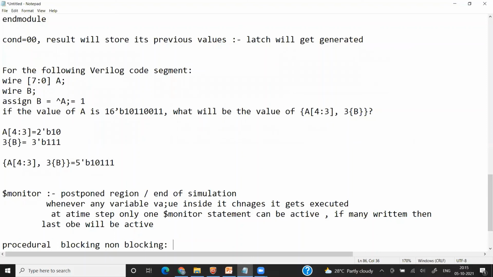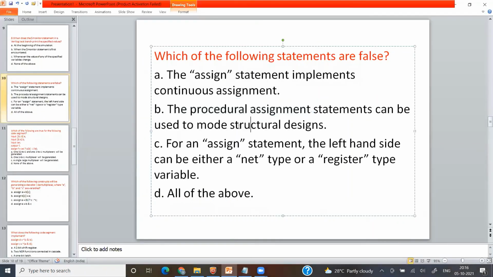It is used for combinational, or we can say behavioral modeling. Okay, so for structural kind of things, we have to instantiate the module. Structural design means inside one module, you are using another module. So there I have to instantiate the module. So this option is wrong.